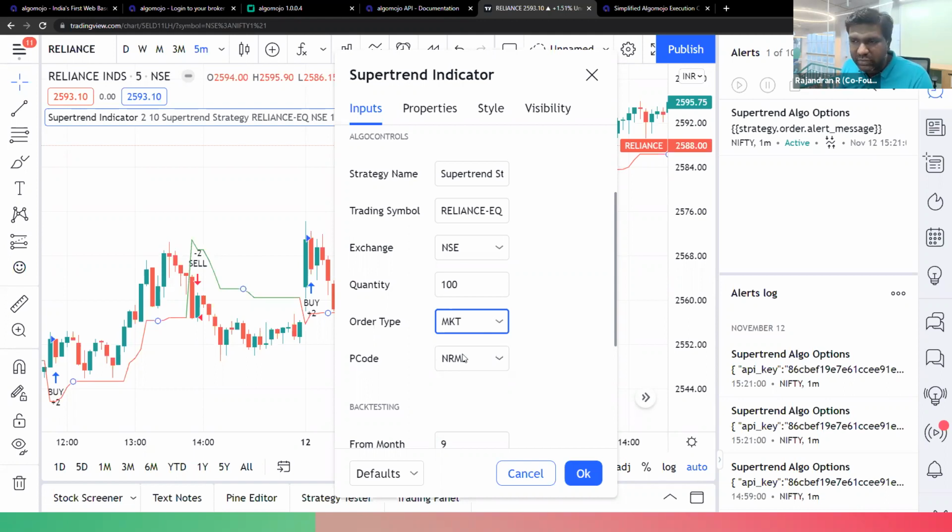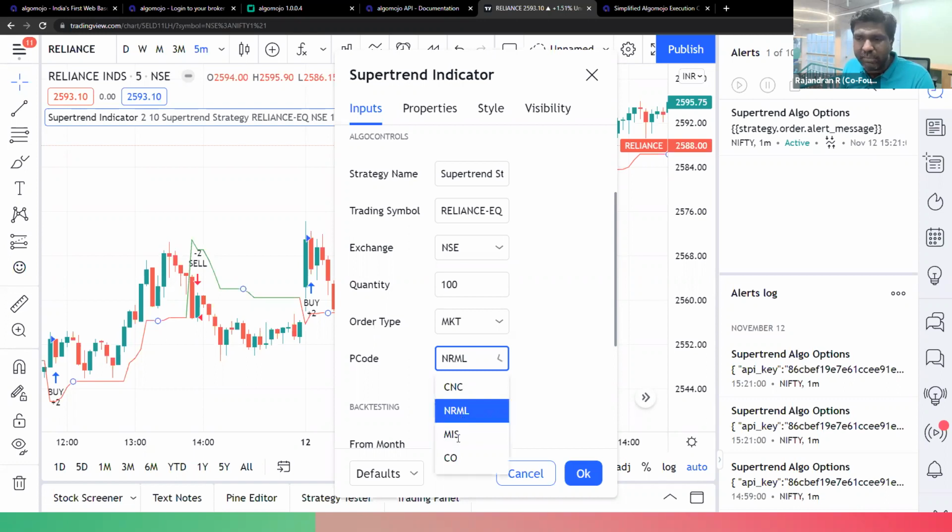Then the product code. How can I select it, if you ask me? CNC is for cash and carry, so it is mostly for traders who want to take delivery. MIS is mostly for traders who want to do intraday trading, and NRML is mostly for traders using the F&O markets for carry forward. They have to use NRML. Or if you are using futures and options, or equity markets, and still want to do intraday,